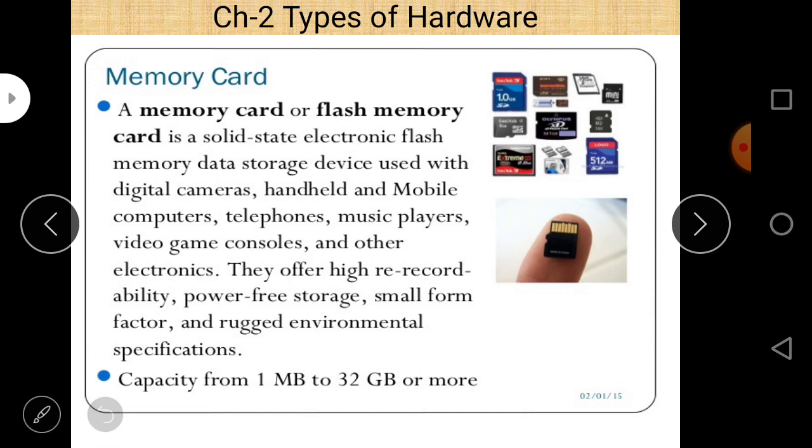Suppose there are four options: SD card, CD, Blu-ray disc, and floppy disk, and the question is which type of memory is a flash memory. You have to answer this question, and the answer is very simple: memory card. So these are some important topics regarding secondary memory which may be asked in your examination.